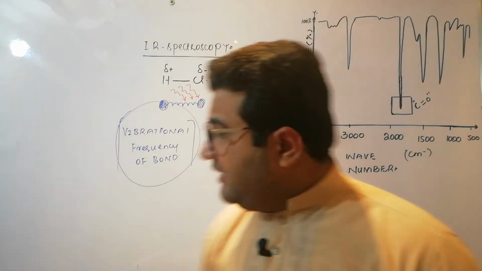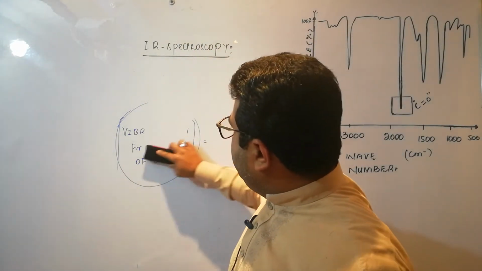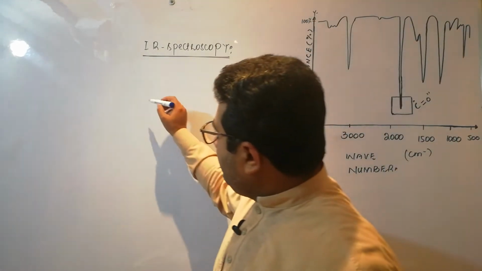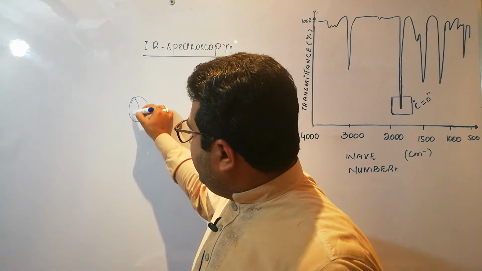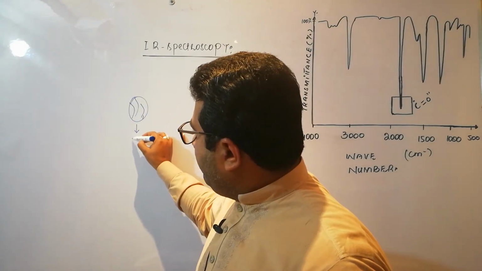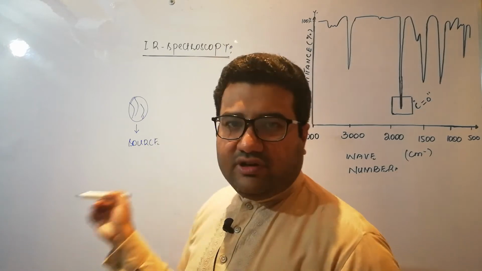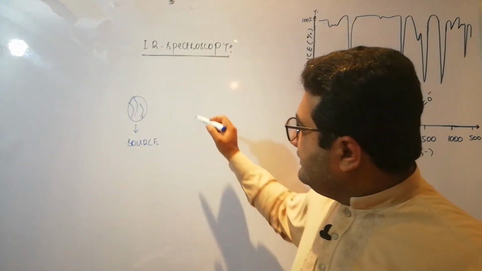Now how do we study any sample in IR spectroscopy? Basically there is a source of what? Obviously IR radiations.